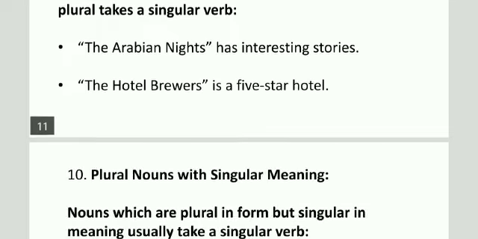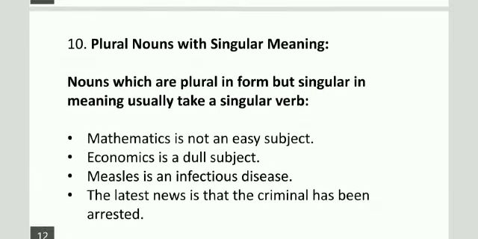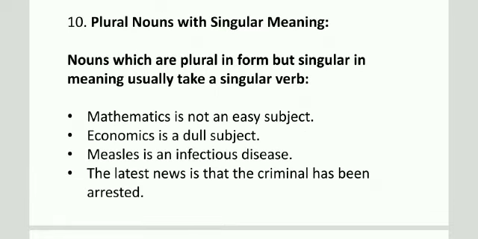Next is plural nouns with singular meaning. Nouns which are plural in form but singular in meaning usually take a singular verb. Example, mathematics is not an easy subject. Economics is a dull subject. Measles is an infectious disease. The latest news is that the criminal has been arrested.